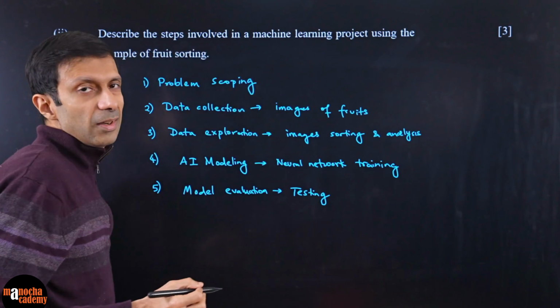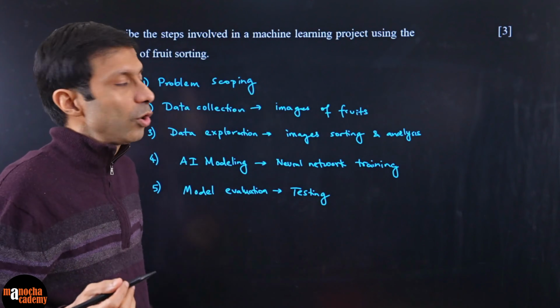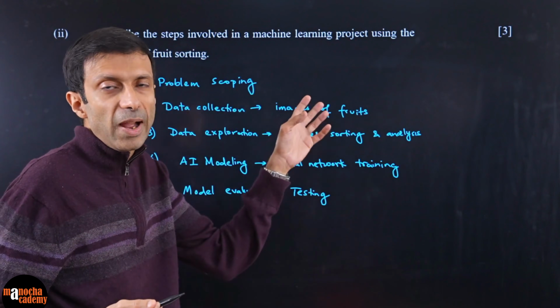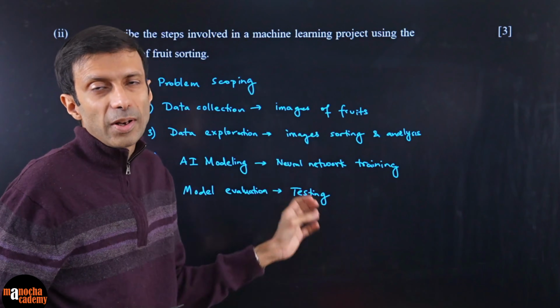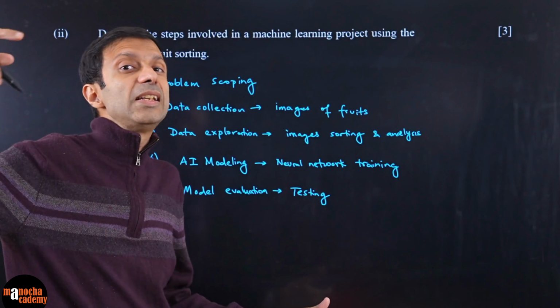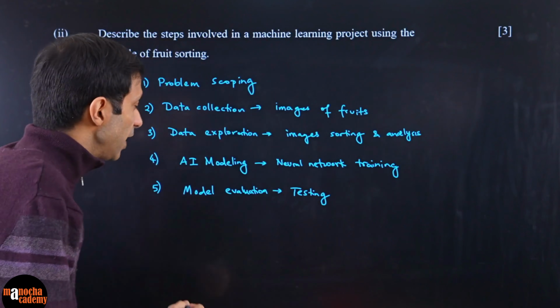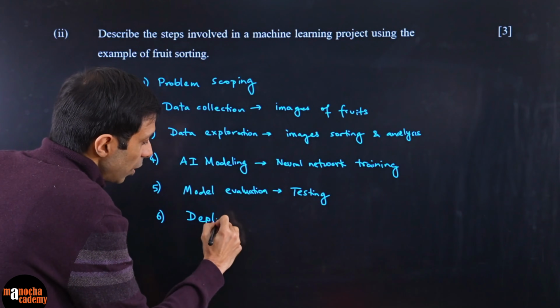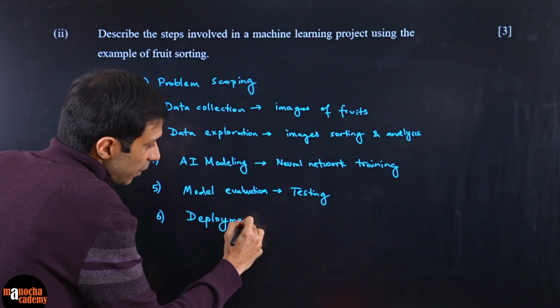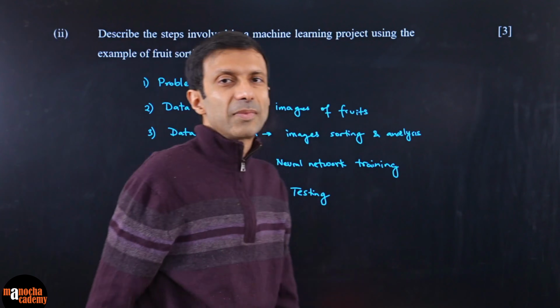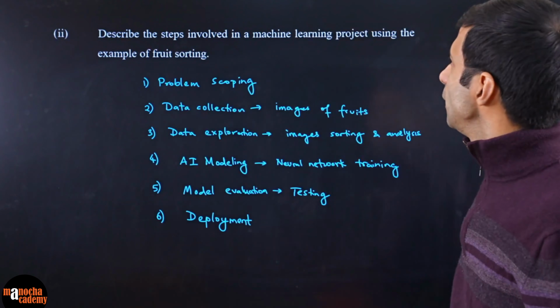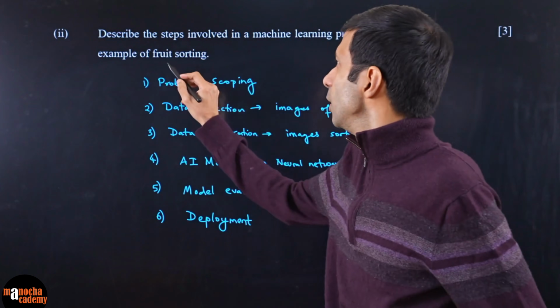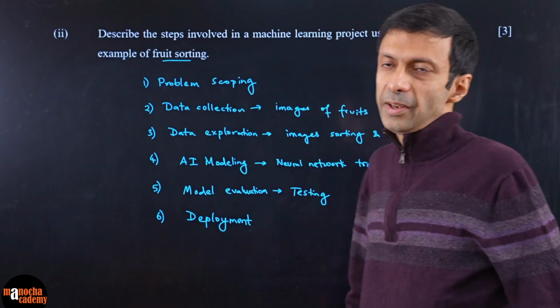Let's say you got an accuracy of 70-80%, then maybe you're not happy, you want to collect more data, go back and take a look at what went wrong, and do another retraining, until you get at least, let's say, 90-95% accuracy. Once you get that, you're very happy with your project, and then you go into deployment, meaning actually using the project. Make sense? So these are the steps that you will do in your example of fruit sorting.